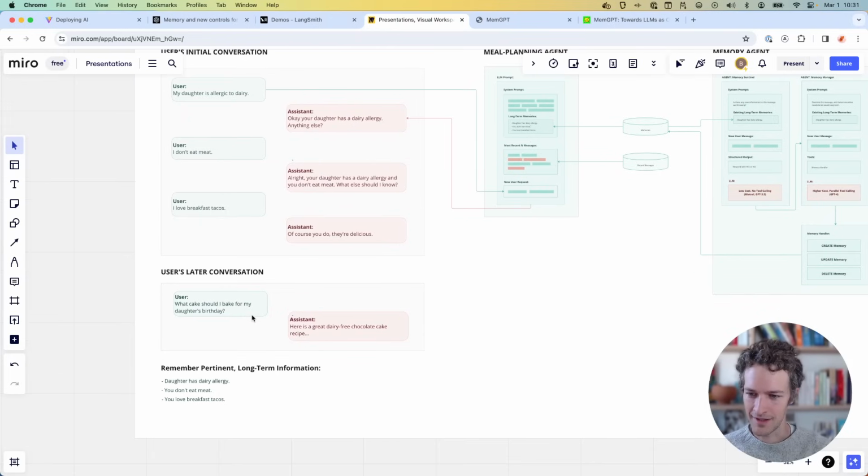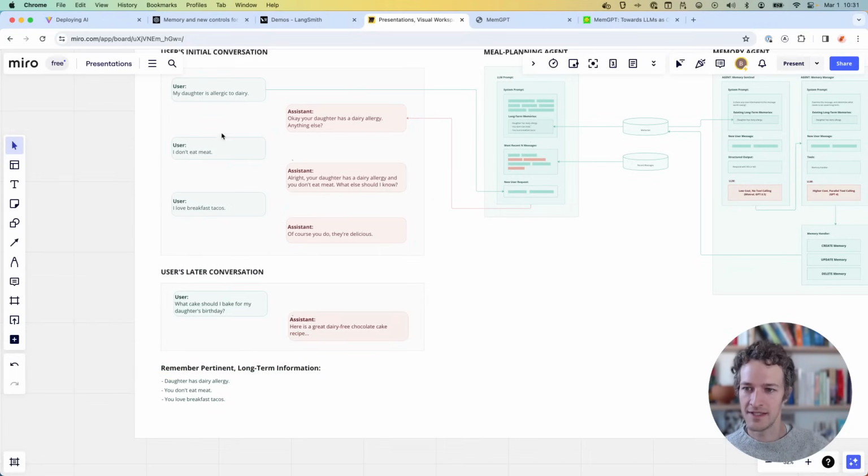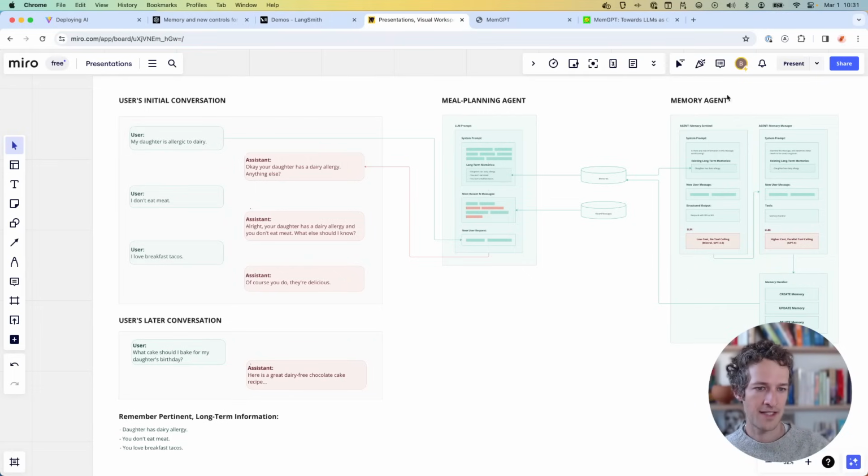If I come back another time and I say, what cake should I bake? I want it to remember that my daughter has a dairy allergy. So how do we accomplish that? Well, we need to remember some of this long-term pertinent information and store it somewhere. So each one of these has maybe 0 to n different pieces of information that I do want to save.